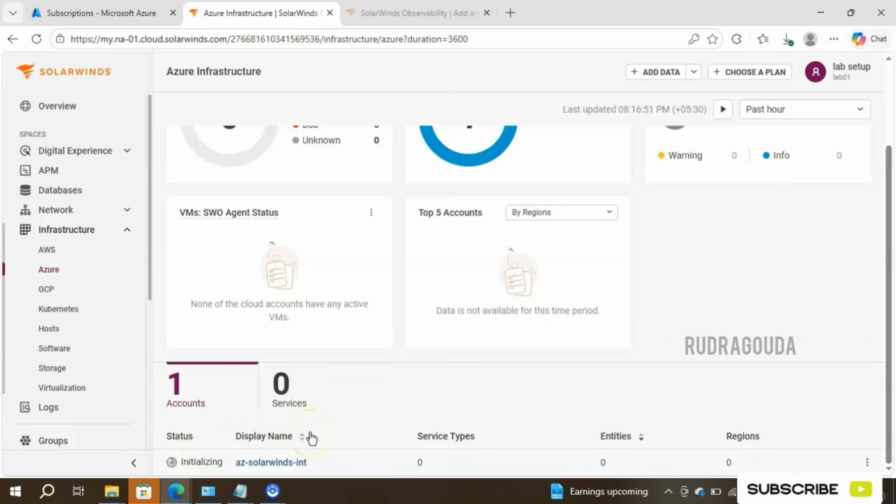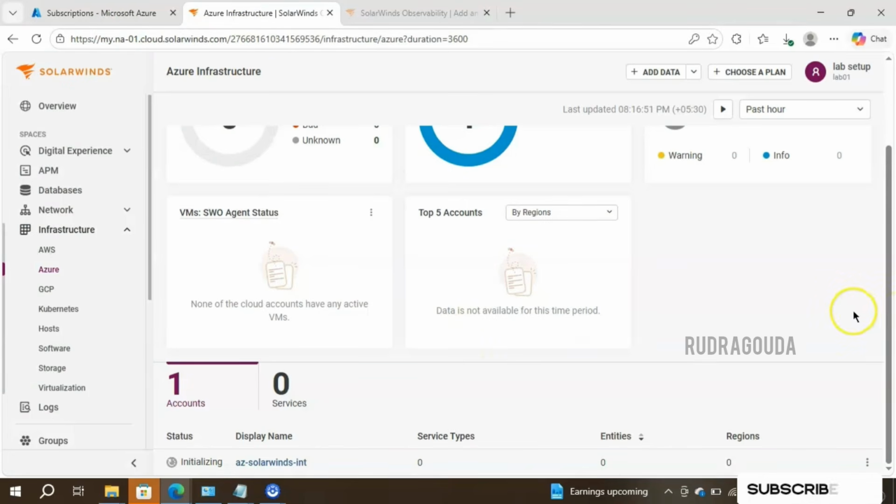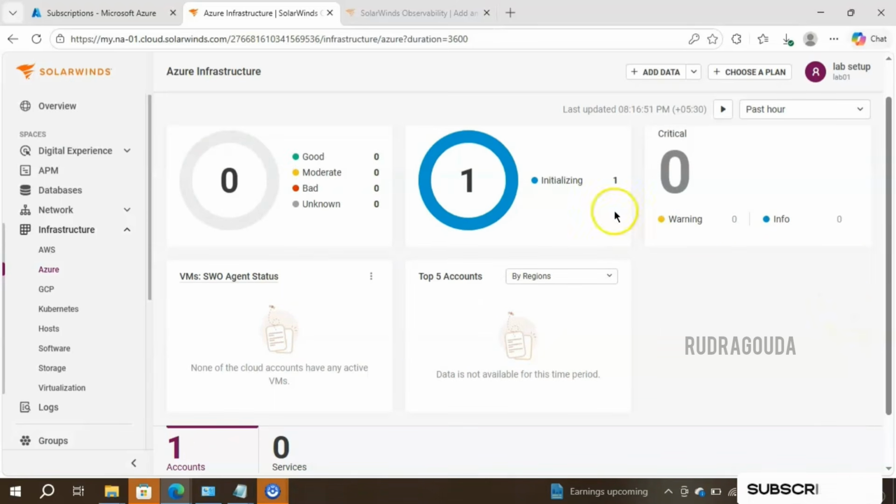Once the initialization is completed, meaning once the connection is established, we should be able to see the services like Azure VM or storage, whatever is available in Azure. All the information should be visible over here. And of course, the corresponding metric information will also show here. For example, if one Azure VM is detected, how many metrics can we get from that? If one storage account is detected in SolarWinds, what are the metrics available for that? Like that, we can get the complete information. So let's wait for a few minutes, and once this status is changed, I will start my screen recording again. For now, I'll just stop it.